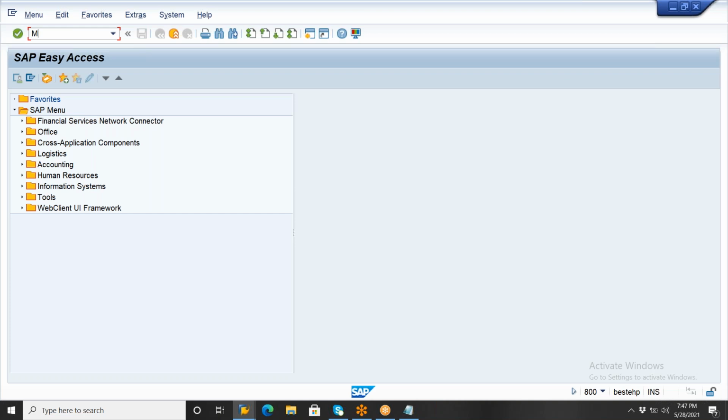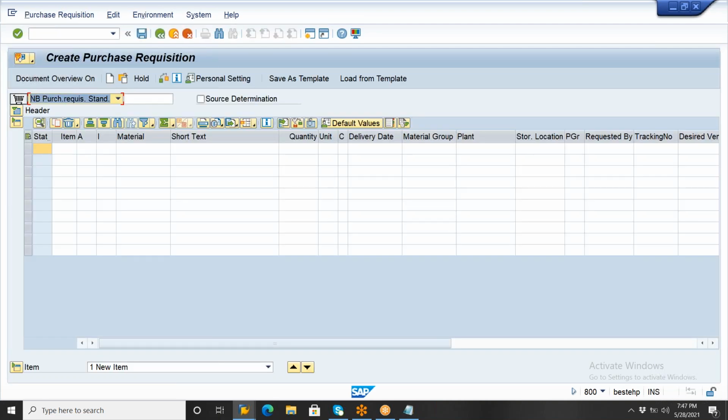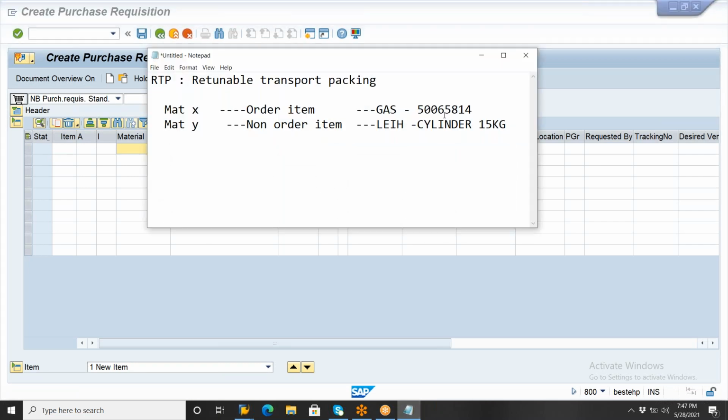Now what is the transaction code to create a purchase requisition? Go to the ME51 transaction code. In ME51, this is the internal purchasing document. In ME51 you need to enter only the order item. In our case, what is the order item here? Gas is the order item. Now go to notepad, this is my gas code here. So enter the gas here.